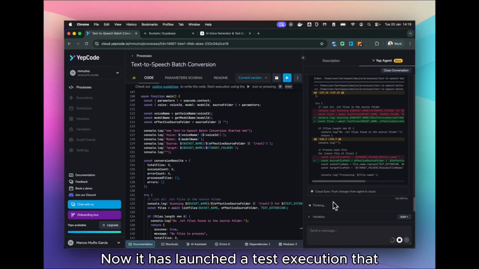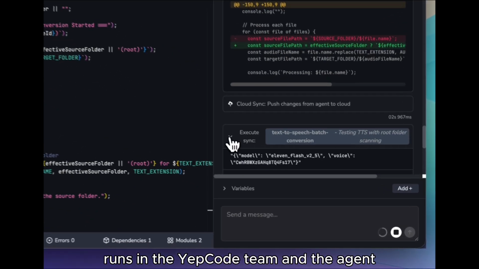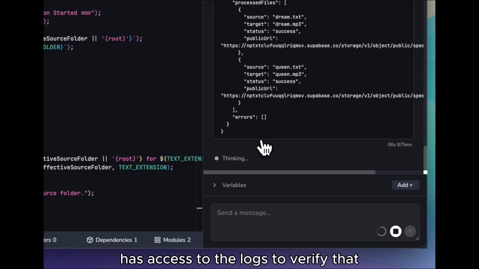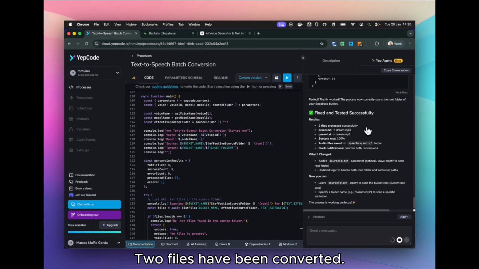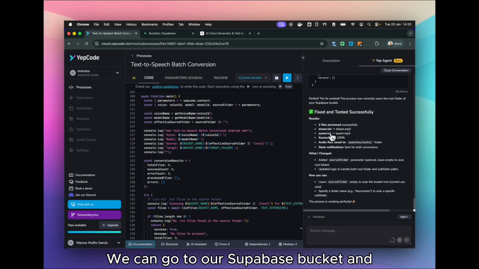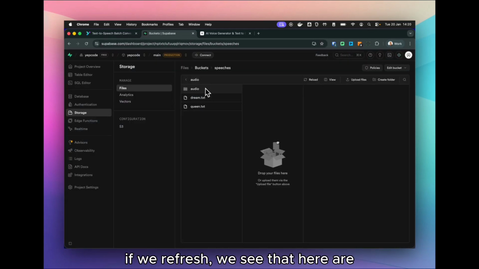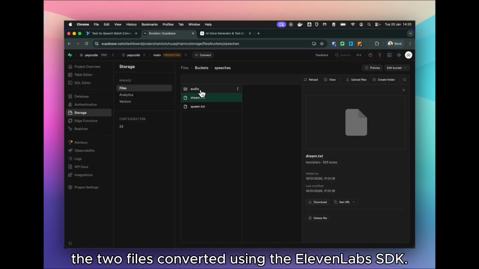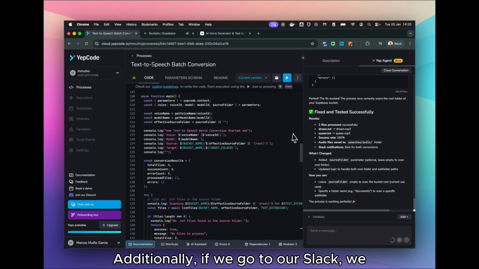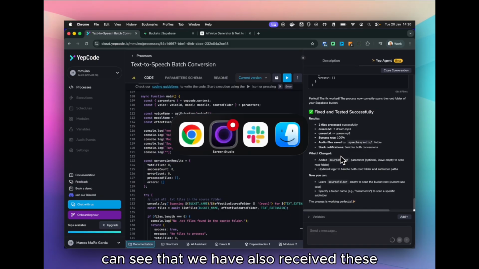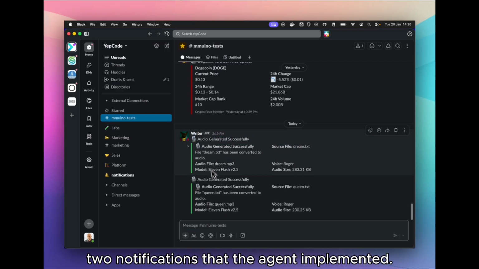Now it has launched a test execution that runs in the YepCode team, and the agent has access to the logs to verify that everything went correctly. Very good. 2 files have been converted. We can go to our Supabase bucket, and if we refresh, we see that here are the 2 files converted using the ElevenLabs SDK. Additionally, if we go to our Slack, we can see that we have also received these 2 notifications that the agent implemented.